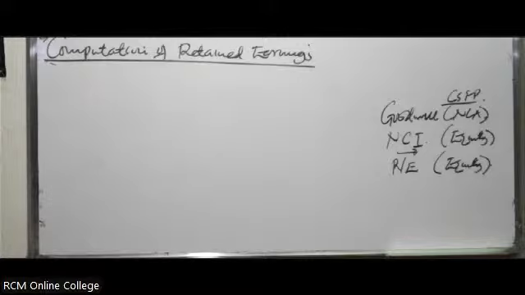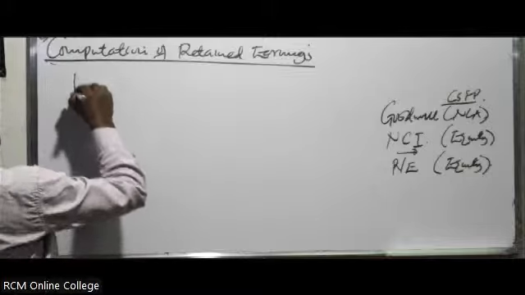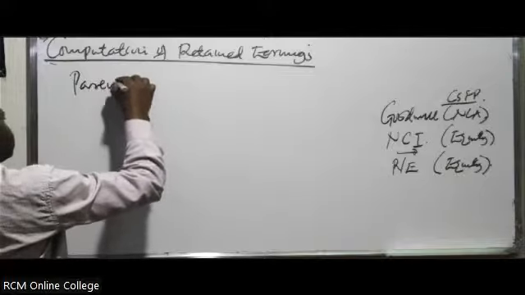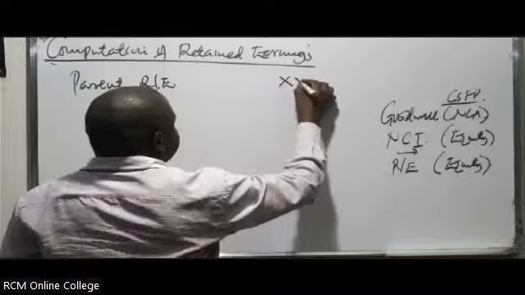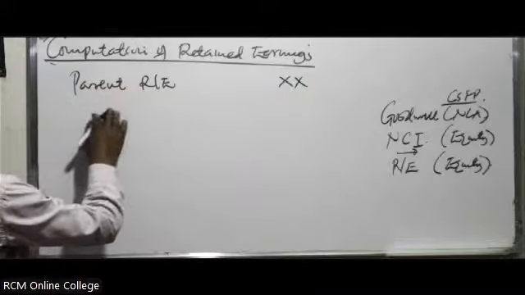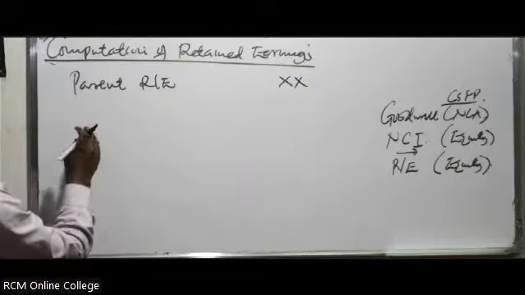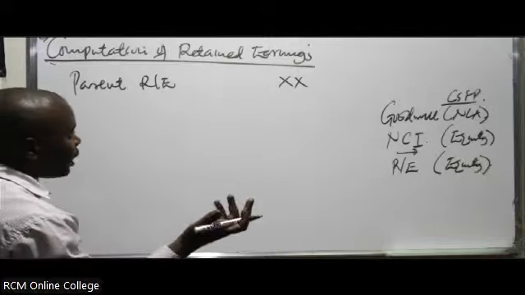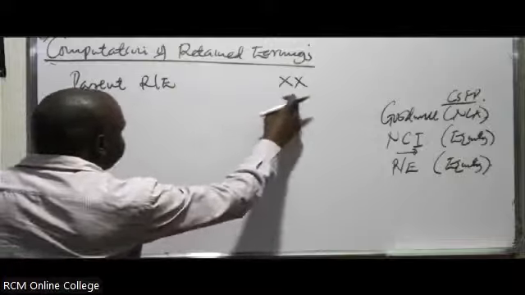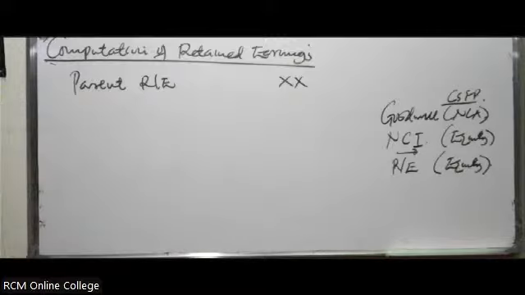So for the retained earnings, this is how you'll come up with it. You take the parent retained earnings. Remember, you have been given the figures for the parent and the subsidiary, so you just go to the statement of financial position and pick the retained earnings for the parent company. Then this is how you adjust it.